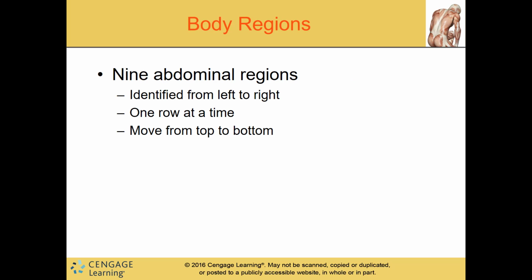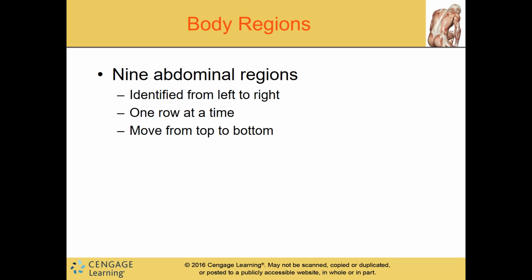All right, now we're going to talk about the 9 body regions. You do want to know these. You will be asked about them. So you have your 9 abdominal regions. They're identified left to right. Now that is going to be your left to right. And the reason why I'm saying that is because later on when we label this, we'll be labeling it for the patient.